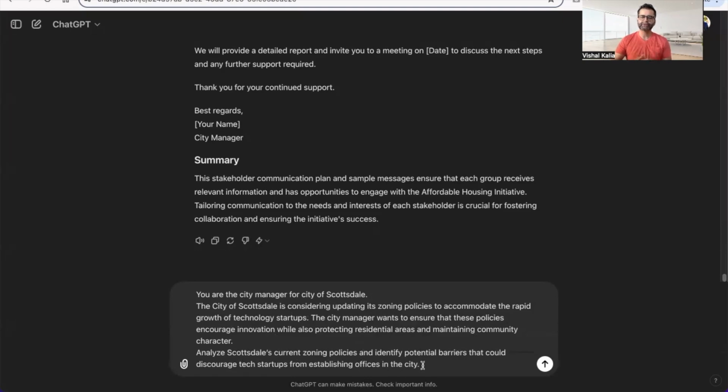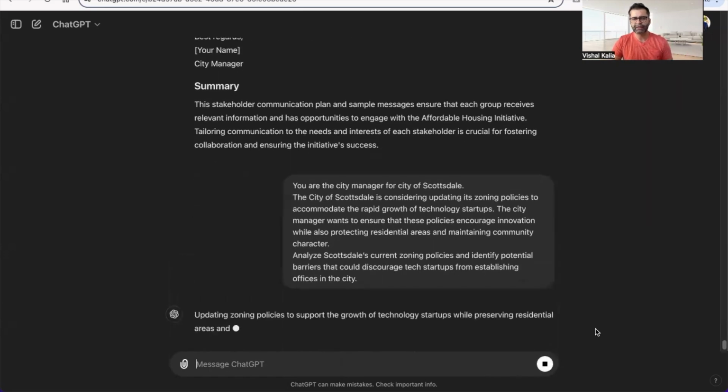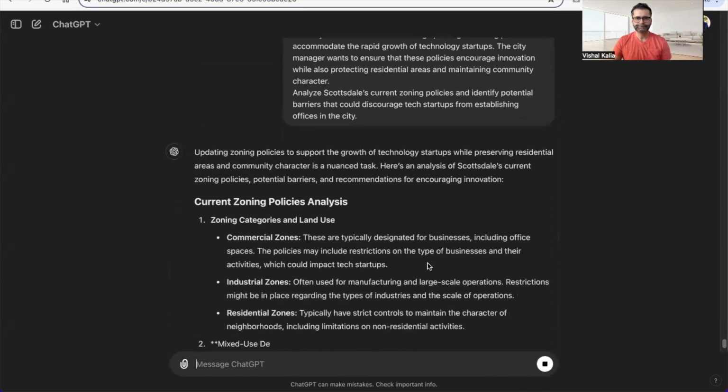city. So, right, you're looking for some policy recommendations. And if you actually have existing policies, existing data on the policy, which I'm sure as a city manager you do, you can upload that document. So now ChatGPT has a reference point where you can pick those policies that are very specific to startups and create your plan even more specific. I don't have access to those, so the result from here would be a little bit more generic, but let's see what we get out of it.